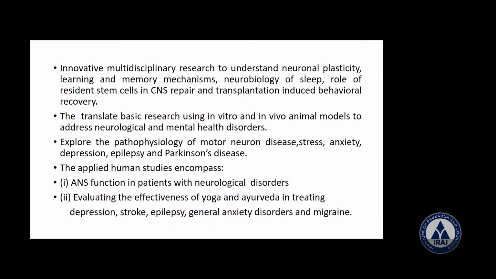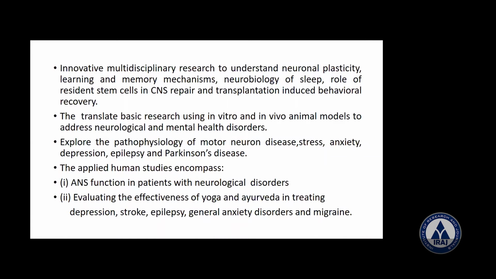And transplantation. Now the different animal models: first, any research is done on animal models, then it may or may not be correlated. These problems are called neurological and health disorders. Now these studies encompass autonomic function in patients with neurological disorders.